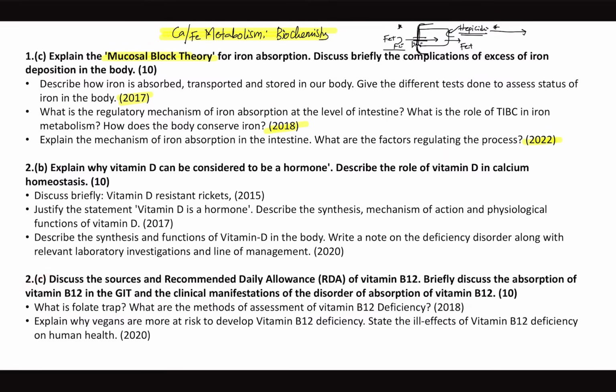Next question. So we did revise a lot of RDAs this year, right? So RDA is always there. Sources are very important. How vitamin B12 is absorbed, and what happens if there is vitamin B12 deficiency. Very common predictive question. If you want to choose two vitamins from B complex, go for folic acid and vitamin B12, which are frequent repeats.